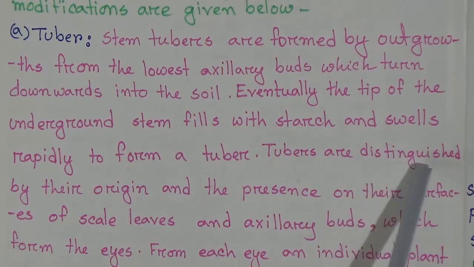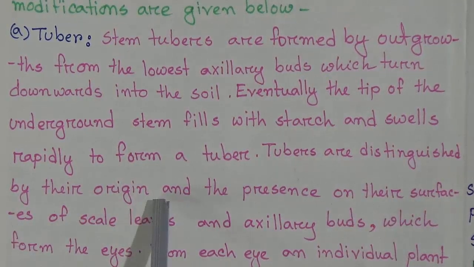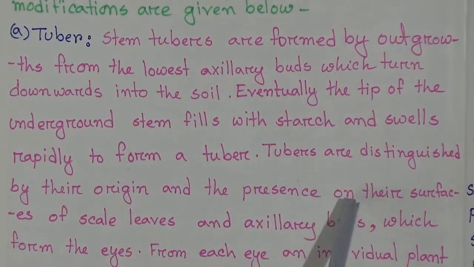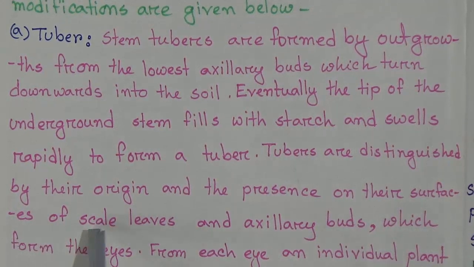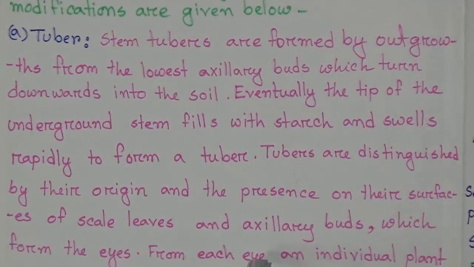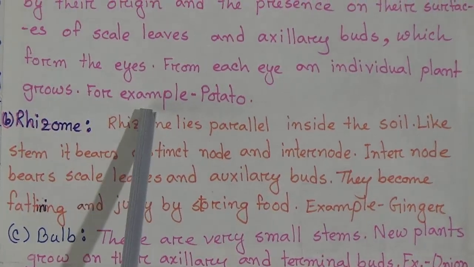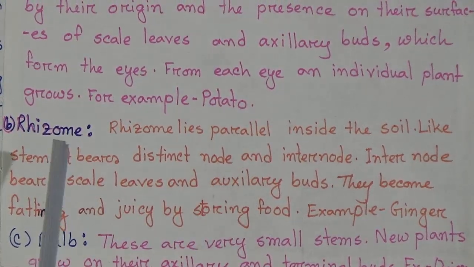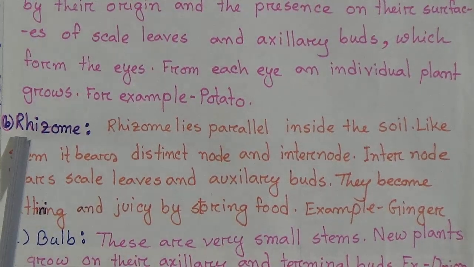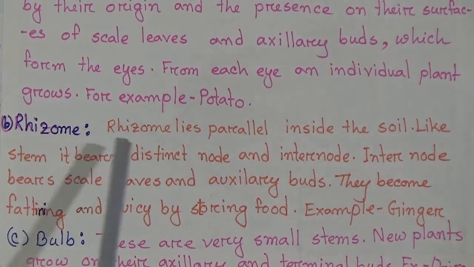Tubers are distinguished by their origin and the presence on their surfaces of scale leaves and axillary buds, which form the eyes, and from each eye an individual plant grows. For example, potato.